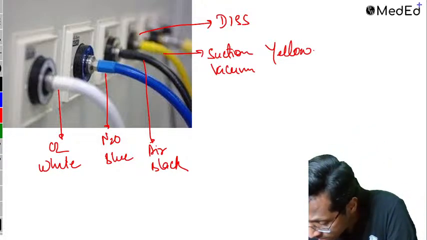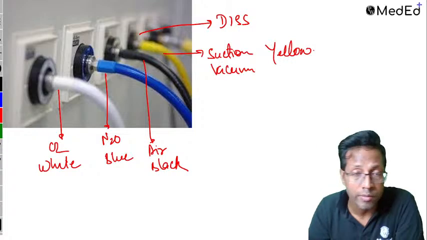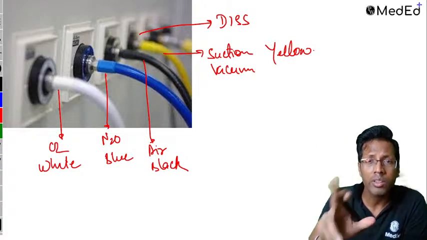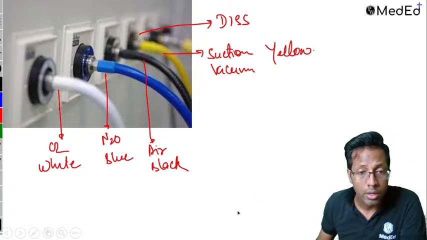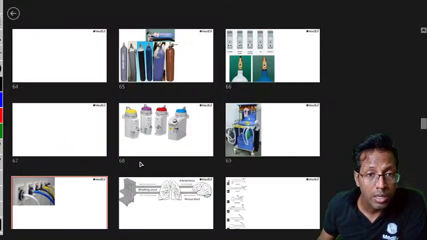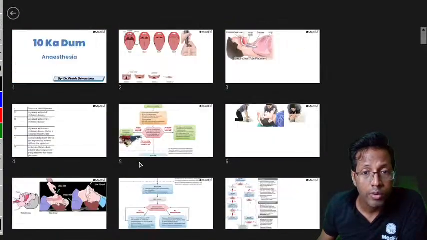Okay. Dr. Pratyusha says desflurane and diametric index safety system. Correct. Absolutely correct. So we are done with the colors also, right? This was an important point. So image based, this is also finished. Correct. Let's go back to what we were discussing.